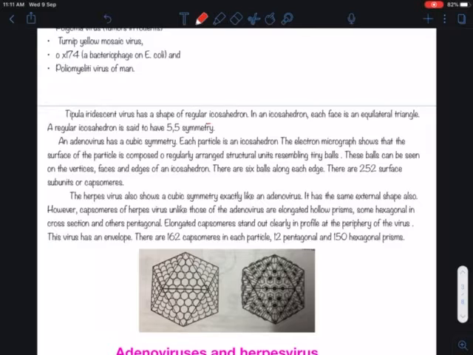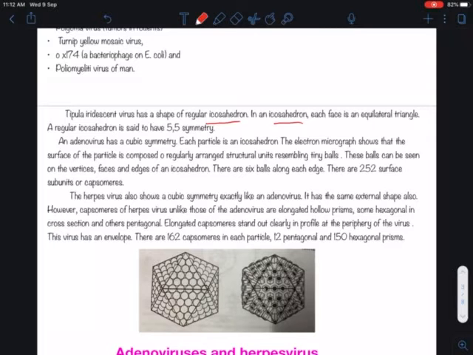Tipula iridescent virus has the shape of a regular icosahedron. In an icosahedron, each face is an equilateral triangle. A regular icosahedron is said to have 5-3-2 symmetry. Here you can see an adenovirus. It has a cubic symmetry. Each particle is an icosahedron.